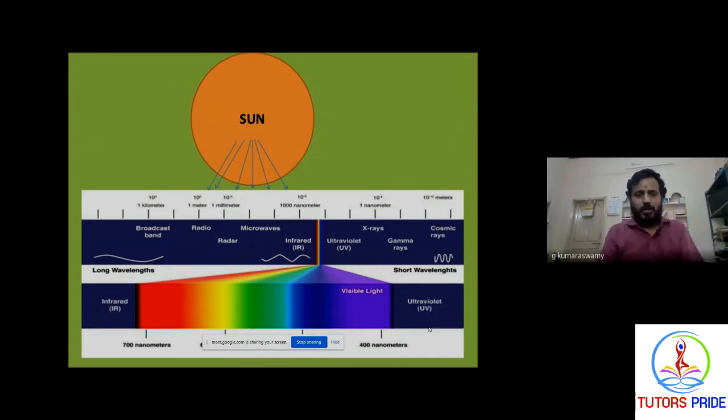This electromagnetic radiation has different ranges. What we discuss here is the visible radiation. The visible radiation is from here. We are seeing the VIBGYOR range, that is 3,800 to 7,600 angstrom. Besides the visible radiation, there is the UV, ultraviolet radiation, then X-ray radiations, then gamma and cosmic radiation.